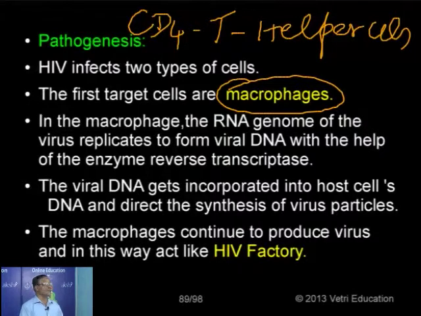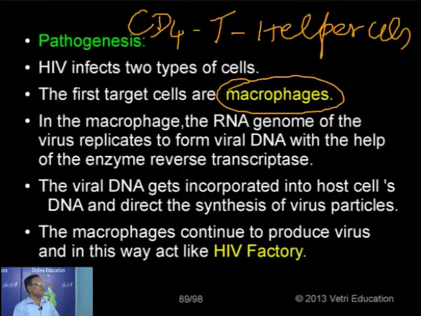First, normally the virus enters into the macrophage, a type of WBC, and uses this macrophage as a reservoir. A reservoir is a place where a particular microorganism or pathogen multiplies. Now, the first target cell for the virus is the macrophage.